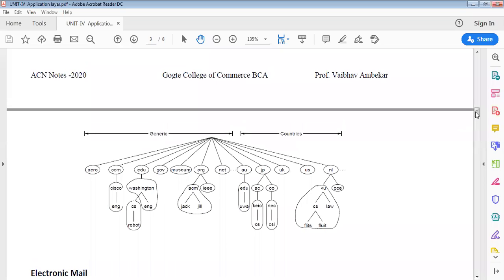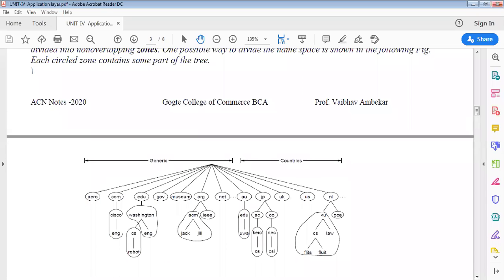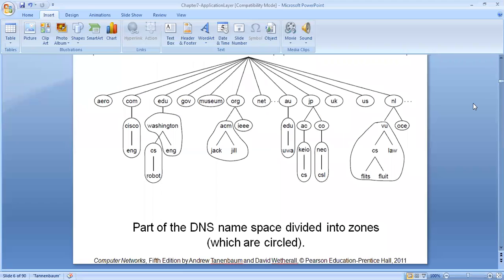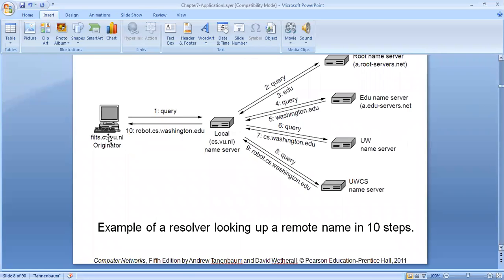Okay, so let us understand with a proper example how this DNS works. So let me take up this example now. This is the working of this namespace. Let us consider flits.cs.vu.nl. This is the originator, and it wants to access some information present in robot.cs.washington.edu. So how it does this is, we have something called an authority server. This is the authority server, and this is the local DNS server.